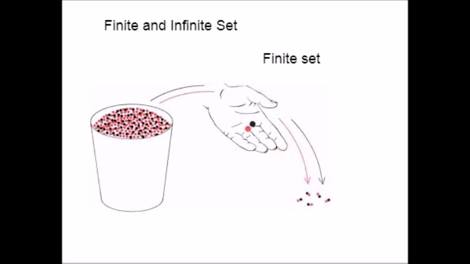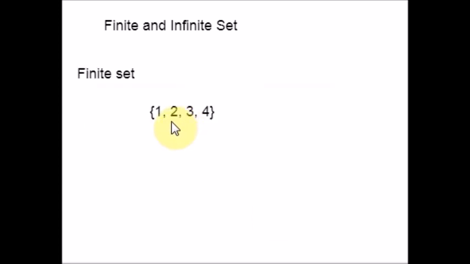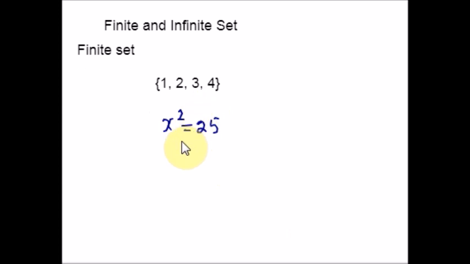Okay, let us see some examples. Please consider this set. This set has 4 elements, 1, 2, 3, 4. This is called a finite set because it contains a definite number of elements, that is only 4 elements. Okay, let me take one more example. Here is the next example.